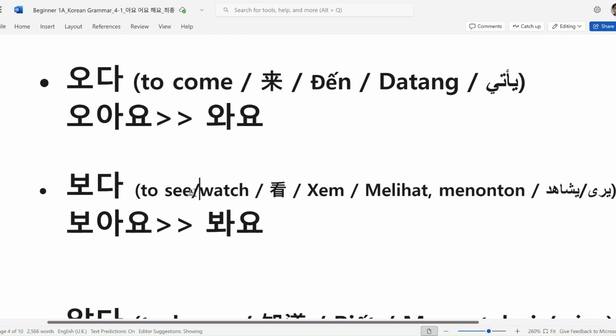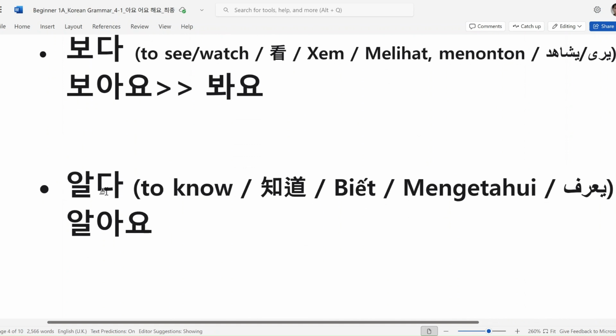And to see is 보다, and there's a vowel type 오. So 보아요. Can you make one syllable? 보아, 봐, 봐요. 네. 자, 그 다음 to know is 알다. So what vowel does the stem have? 아. So this vowel we add 아요, 알아요.